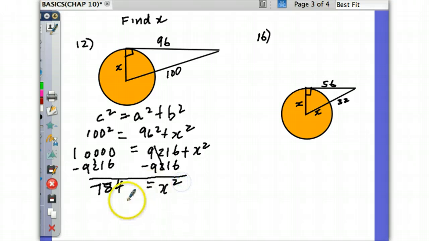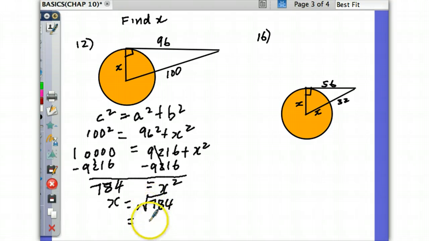Alright, last step, Mattia. What do I do? Square root. Yeah, so x is going to be equal to the square root of 784. Carly, work that out for me, please. Square root of 784.